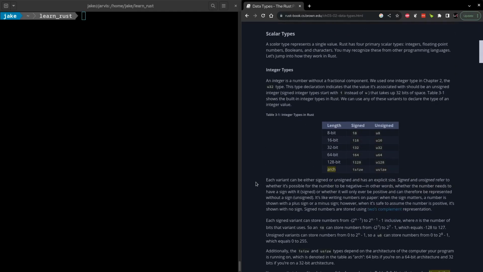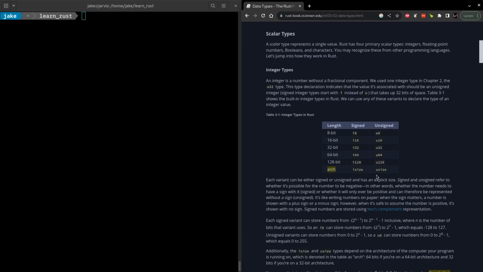So the first group of types we're going to get into today are scalar types, which represent a single value. And the first of these, which is common to pretty much anyone who has done some level of programming in the past, are integers. I'm not going to spend a lot of time on these basic scalar types, but I will point out a few interesting things. Not only does Rust have a good selection of different sized integers, even between signed and unsigned, but they also have an architecture-based size known as isize and usize, being the signed and unsigned architecture-based size.